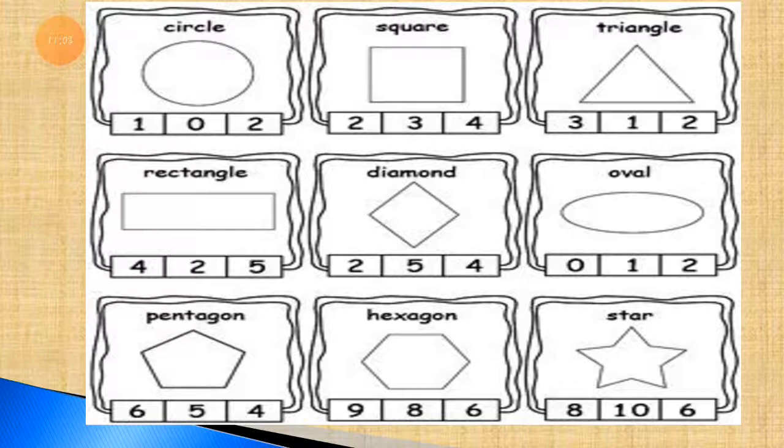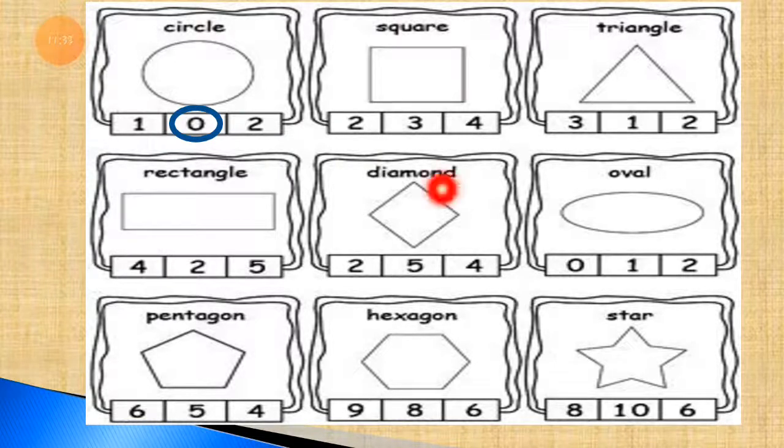Which shape has how many sides? So first of all, circle. Circle has no sides. So here options are given: 1, 0 and 2. You can see this. The options are given. So we have to choose the correct number, that is, how many sides that shape has. So circle has no sides. So we are going with the 0. That circle has no sides.